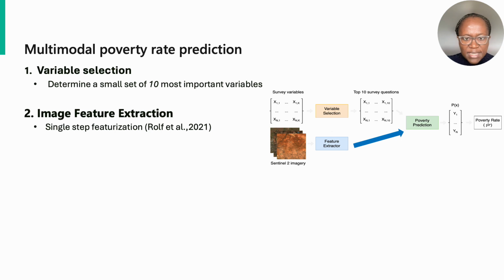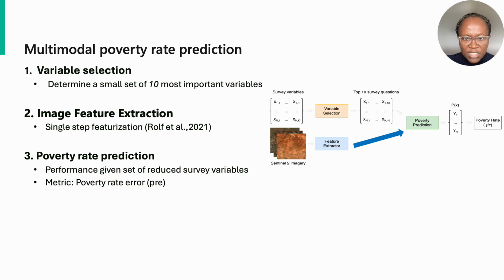Next, we apply a single-step image featurization method to extract relevant image features. Finally, we combine image features with the small set of survey questions and train a poverty prediction model to predict a binary poverty indicator given the reduced set of survey questions. The predicted likelihoods are used to compute the poverty rate. We measure our model performance on the downstream task by comparing the true poverty rate PR to the predicted poverty rate PR-hat.